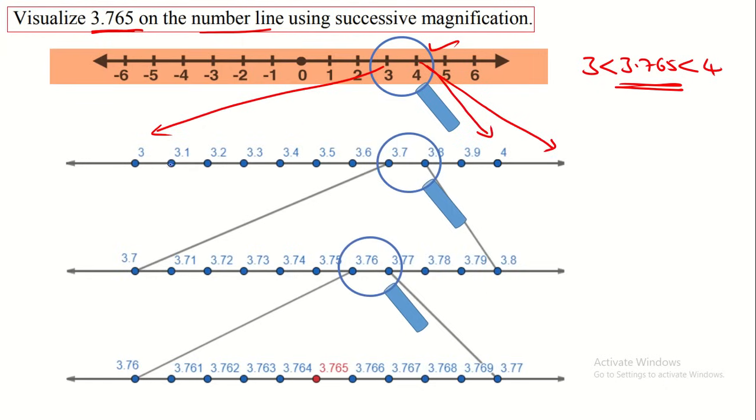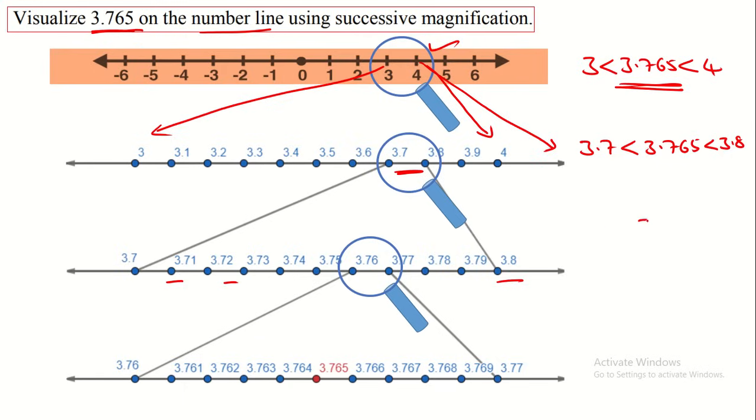So by expanding 3.1, 3.2, 3.3, 3.4 up to 4, this 3.765 lies between 3.7 and 3.8, because it is greater than 3.7 and less than 3.8. So therefore we have to magnify this. By magnifying 3.7 and 3.8, we get 3.71, 3.72, up to 3.78, 3.79, 3.8.